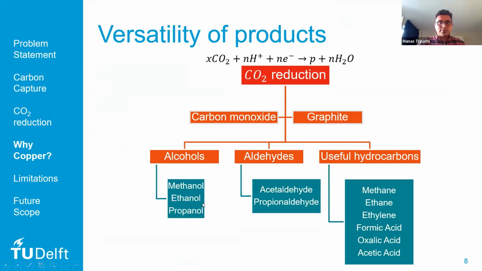This slide again discusses the versatility of products that copper can produce. We can see that it can produce alcohols, aldehydes, and other useful hydrocarbons such as methane, ethane, and ethylene. And there are other research topics with products like formic acid, oxalic acid, and others.